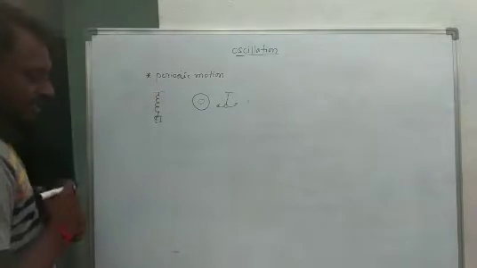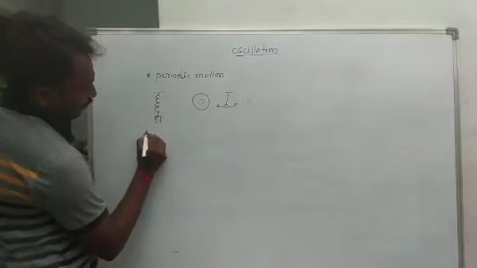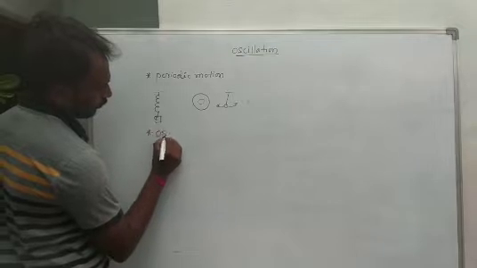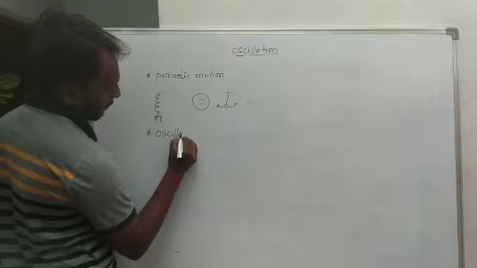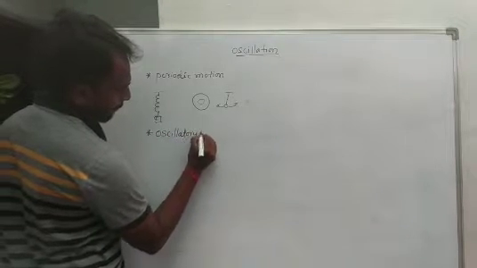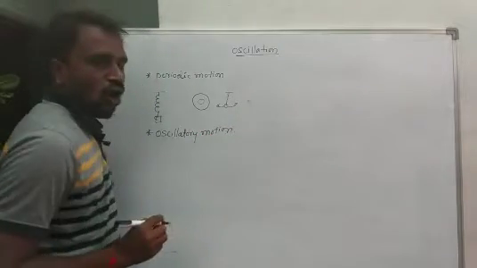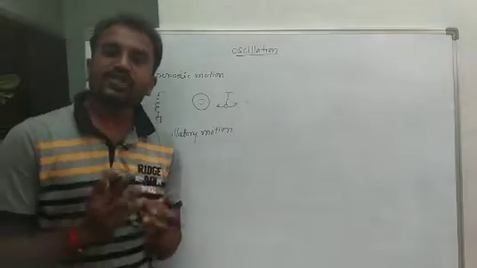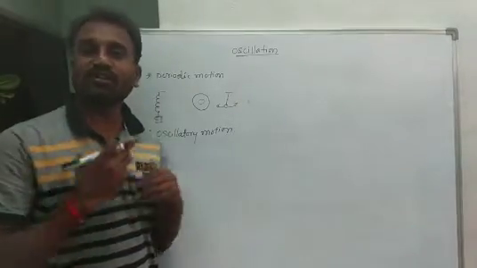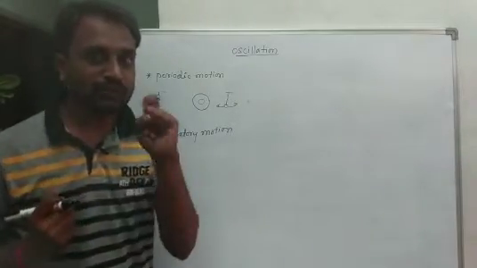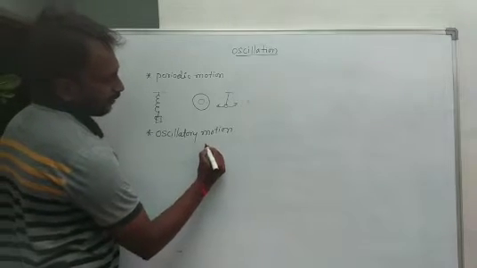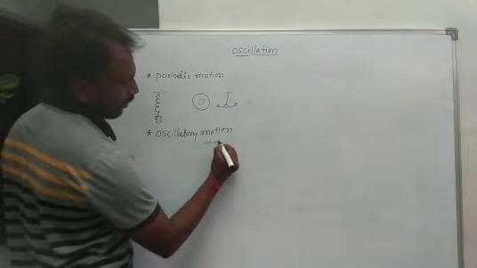And the next one we consider is oscillatory motion. Oscillatory motion means a to and fro motion. For example, here we have a simple pendulum.